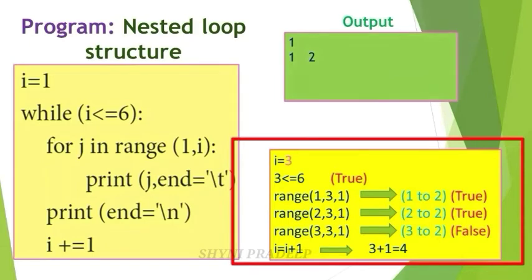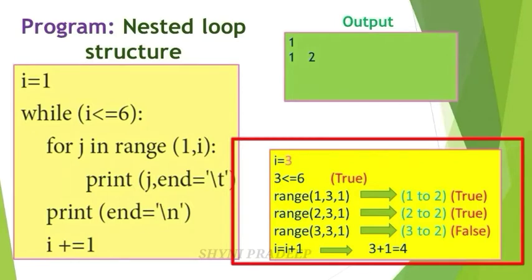So how will you calculate the end value? You have to subtract the step value from stop value. So 3 minus 1, 2. So you have to generate the list of values from 1 to 2. 3 minus 1 what? 2. This is the j value. Okay. Print j. So you have to print this j value here. Now cursor is here. So here it prints 1. This condition is true. So you have to continue your execution.